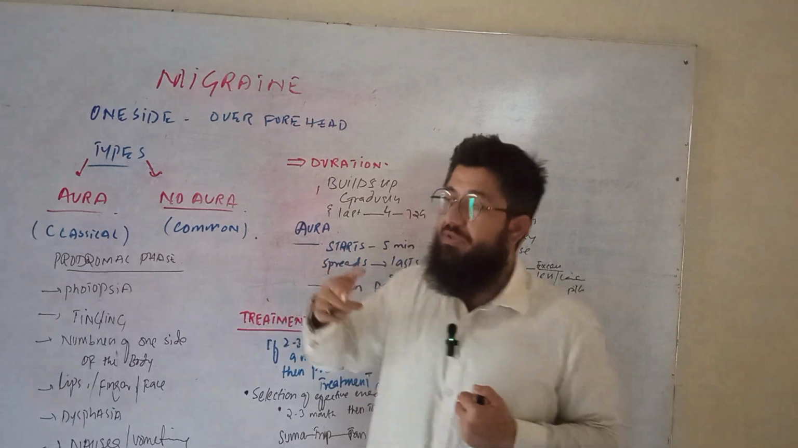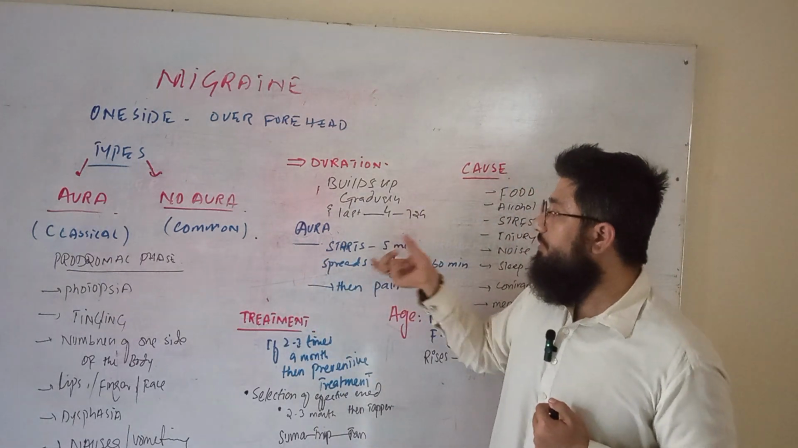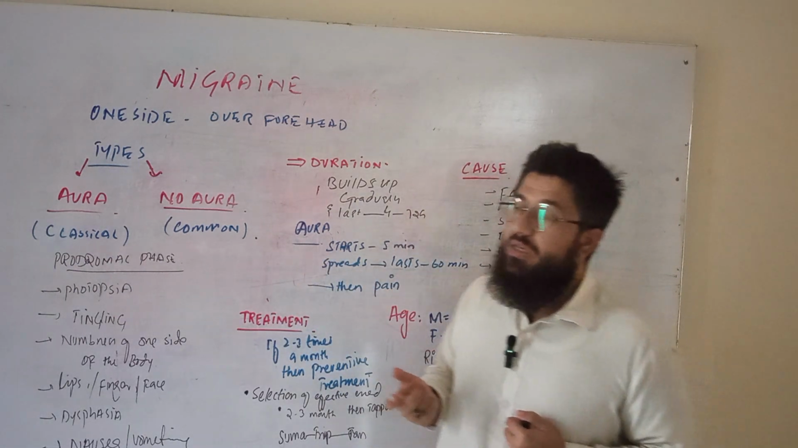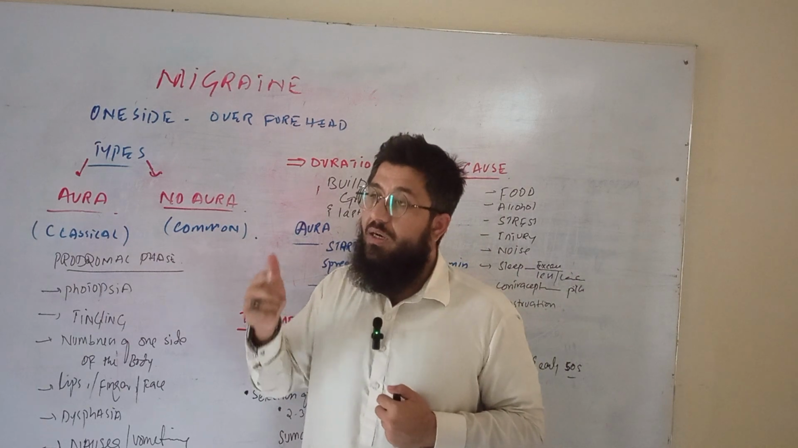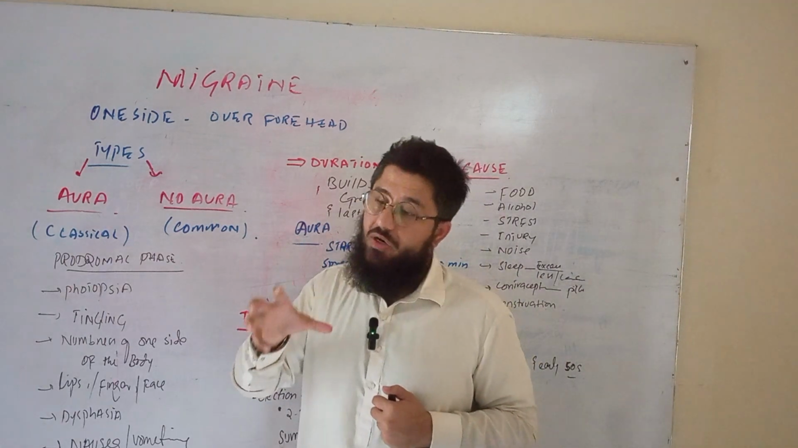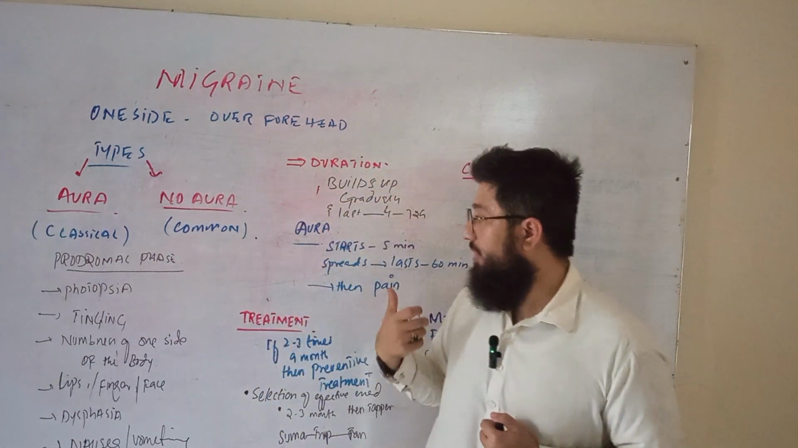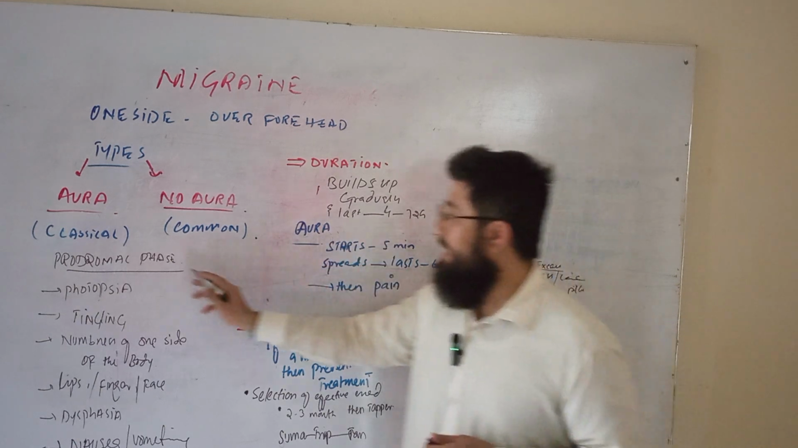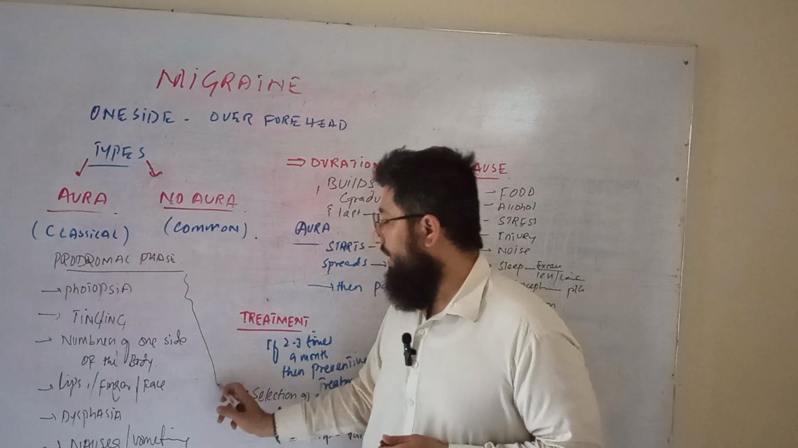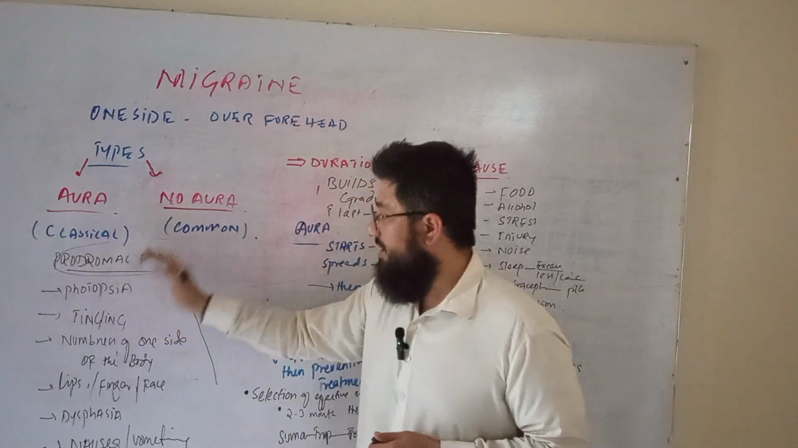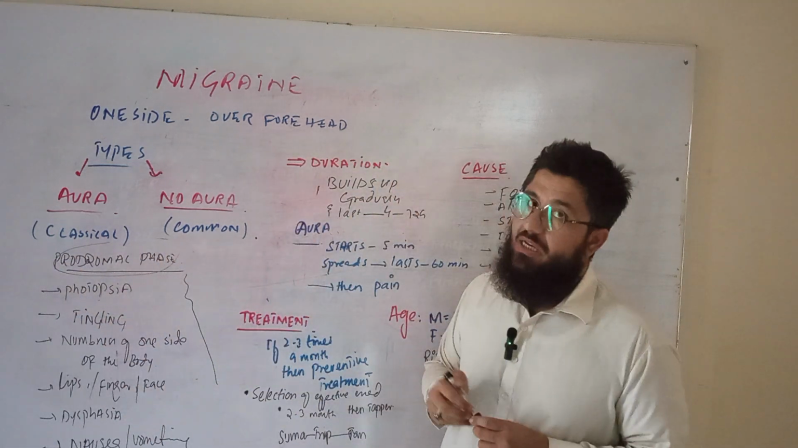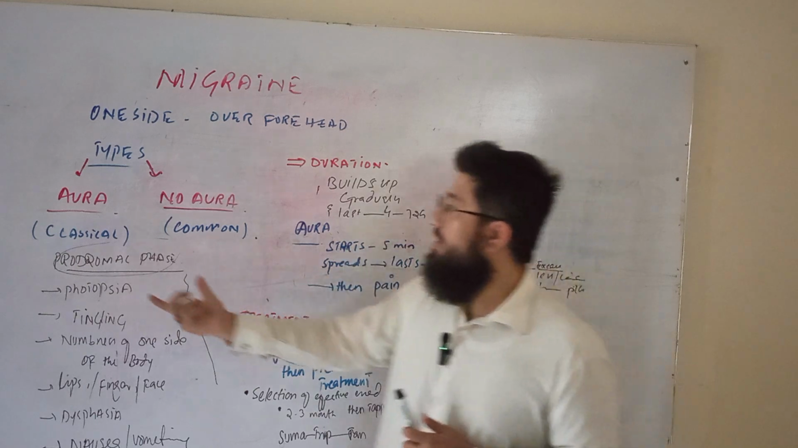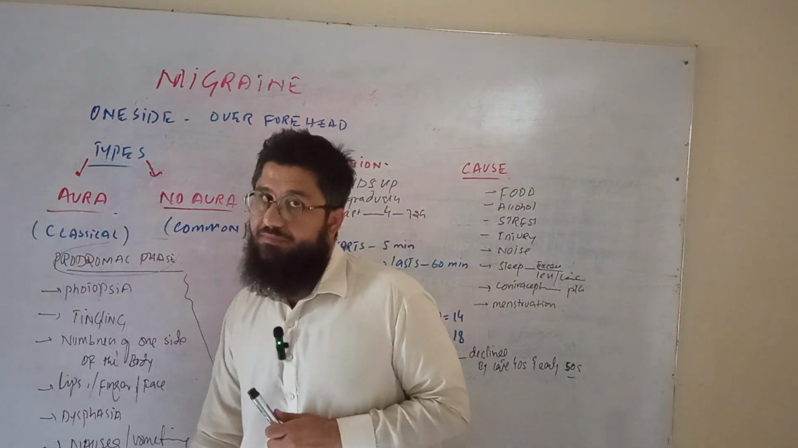Just after the 60 minutes pass, after this particular duration, the patient will complain of migraine, the strong type of pain on one side of the body will be felt. After these particular feelings, we can say after the prodromal phase, the pain will start. So that's why we put those patients in the category of classical migraine.